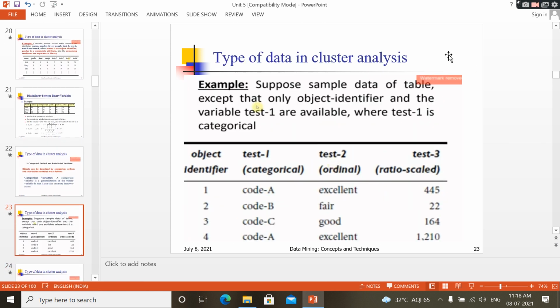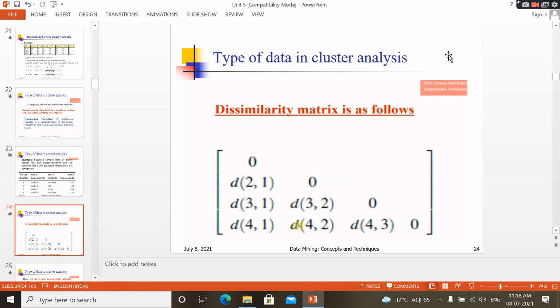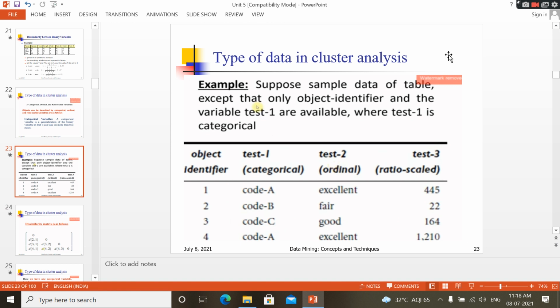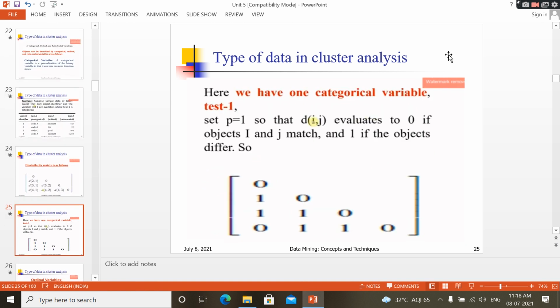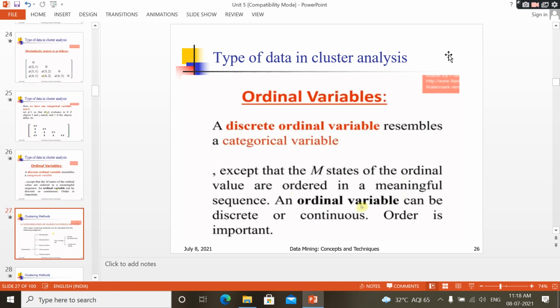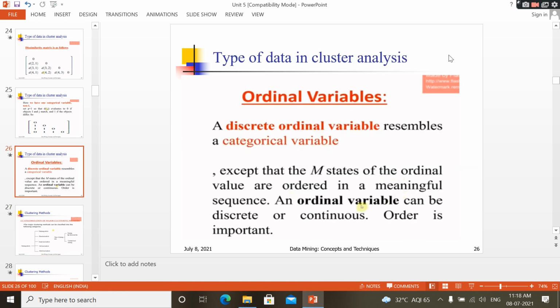Next, for the categorical variable, we have seen how you have to find the dissimilarity. Where the two values are completely equal, you put 0. Otherwise, you put the dissimilarity value. Other dissimilarity we represent with 1, completely similar we represent with 0. The next is the ordinal variable. This is the types of data in cluster analysis. In the next session we will see clustering methods.